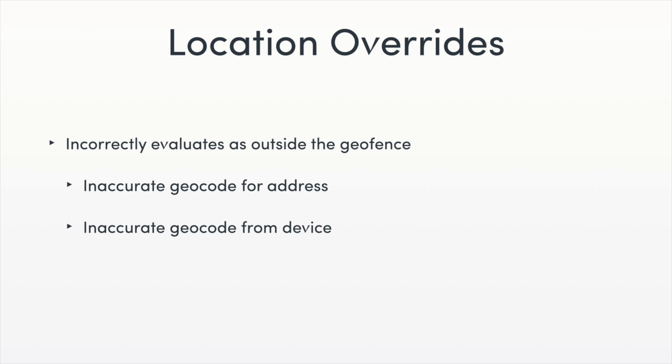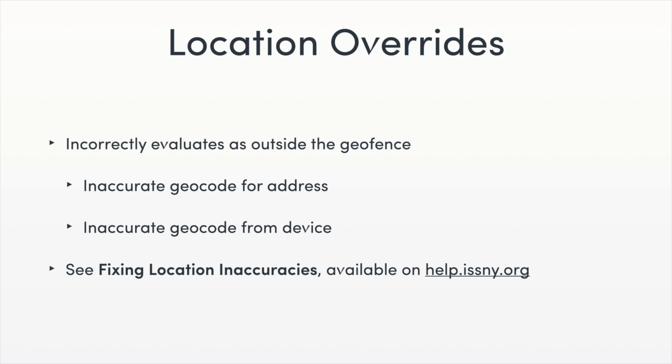The second reason may be because an inaccurate geocode was captured from the support staff's device. This may happen if the staff is using Wi-Fi rather than cell signal, or if the staff is using a wired internet connection. To learn more, see the lesson or video, Fixing Location Inaccuracies, available on help.issny.org.